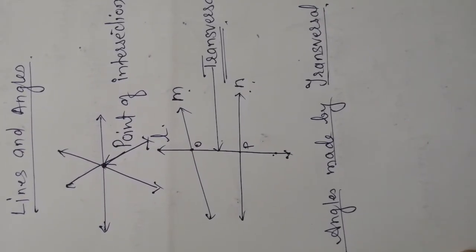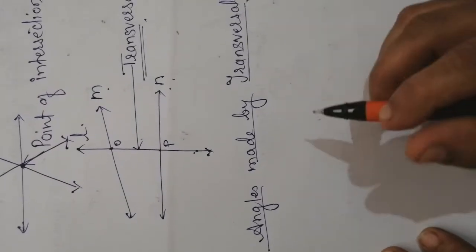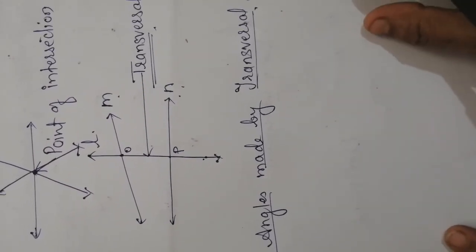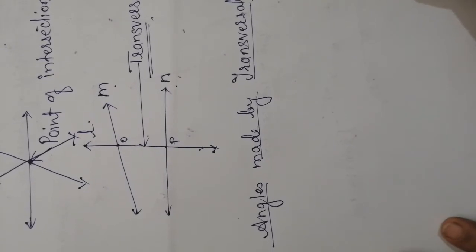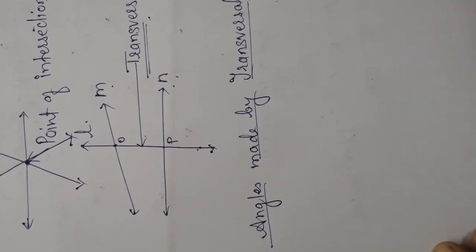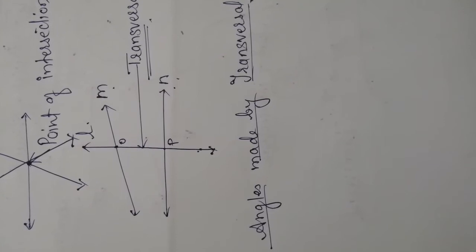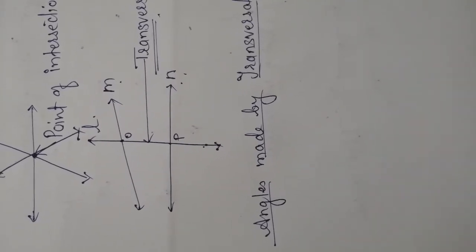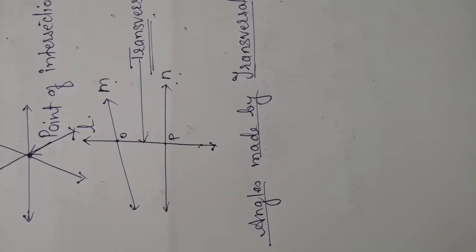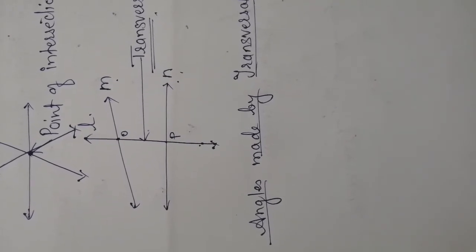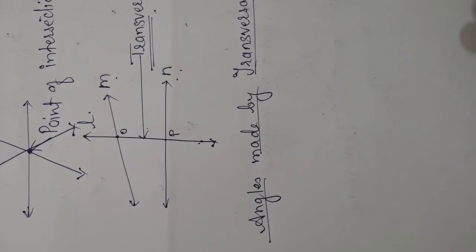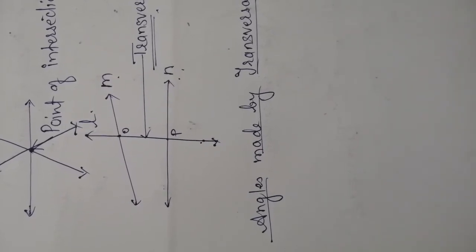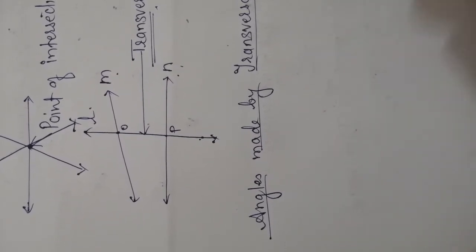First of all we will discuss the angles made by the transversal. After that we will learn about the different rules of that, the properties of those angles. First of all we'll discuss the different types of angles made by the transversal and two lines.